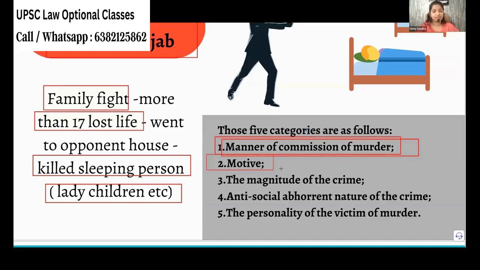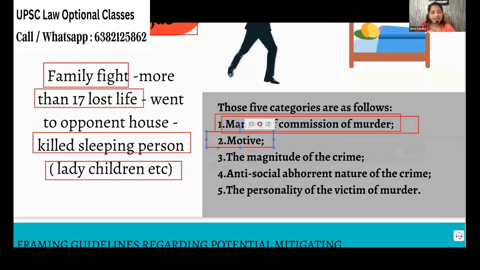So what is the motive? They will do murder just for property. They will kill their own brother's family just for property. It happened near my home. Actually, we all thought it was the problem of the AC, and the AC burst, and the entire family died. But the brother himself had killed all three children, and his brother and sister-in-law, poured kerosene all over and lighted them. So for what he's doing, what is the motive? That you have to see. Just for money you do, that's very serious.